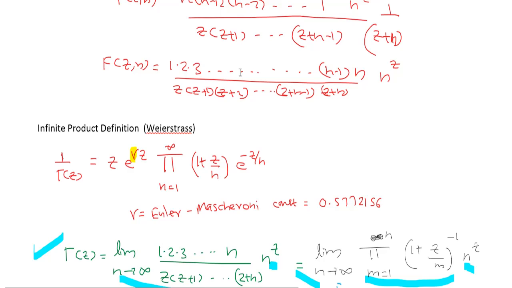So we proved the infinite product definition, that is the Weierstrass definition. We derived this definition from the infinite limit definition. Okay, thank you.